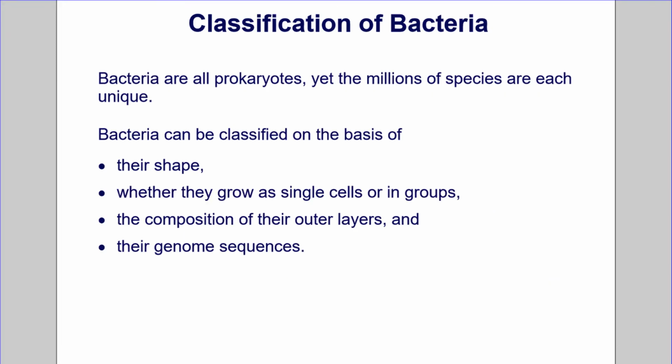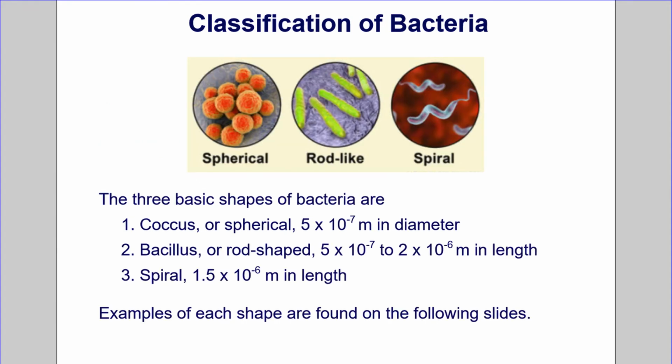Classification of bacteria. Bacteria are all prokaryotes, yet the millions of species are each unique. Bacteria can be classified on the basis of their shape, whether they grow as single cells or in groups, the composition of their outer layers, and their genome sequences. The three basic shapes of bacteria are: 1.